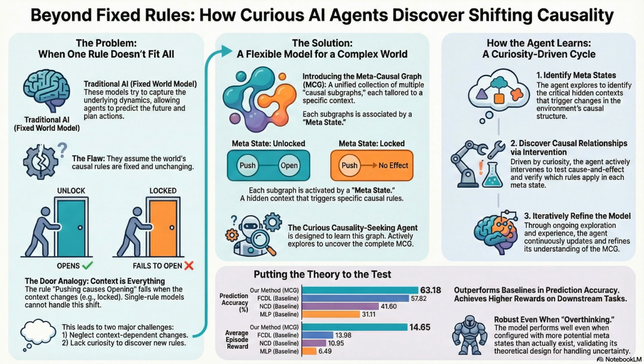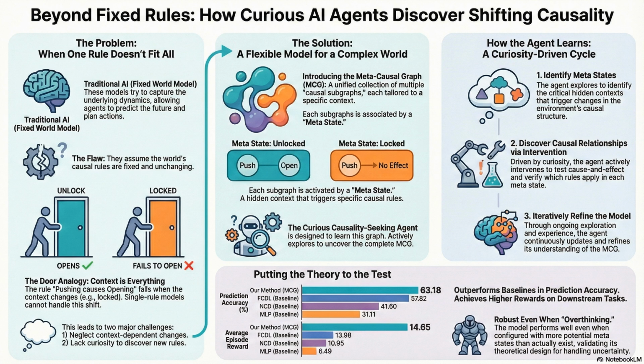The locked variable has just entered the chat. Exactly. Now, for you or me, that's just a momentary annoyance, right? We find a key. But for an artificial intelligence trying to learn how the world works, that moment is catastrophic. It really is. It totally breaks their model of reality. Because think about it. The action was the same push. The object was the same door. But the result just flipped 180 degrees. The rule push leads to open didn't just fail, it vanished.